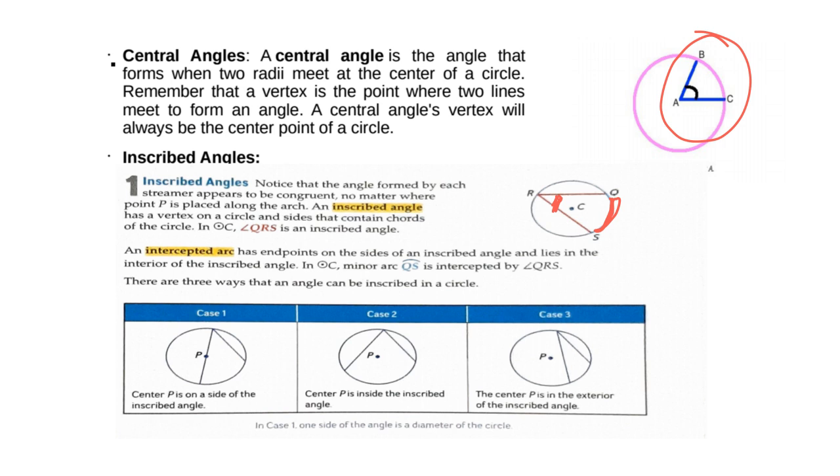For the inscribed angles, we have three different types. So the first one is where the center is on a side of the inscribed angle, so it's this one, and the side that contains the center of the circle must be the diameter. The second type is where the center is inside of the inscribed angle, and the third type is where the center is in the exterior of the inscribed angle.